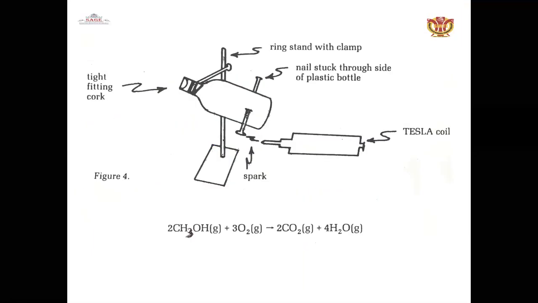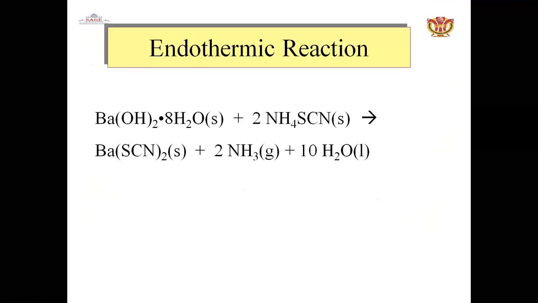This is the example where a tight-fitting cork is installed here. The ring is stepped with a clamp, and a nail is stuck through the side of the plastic bottle, and the Tesla coil used on the bottom side is sparking. This is the example where the combustion equation can be generated. Endothermic reaction, here it is represented in chemical equations.